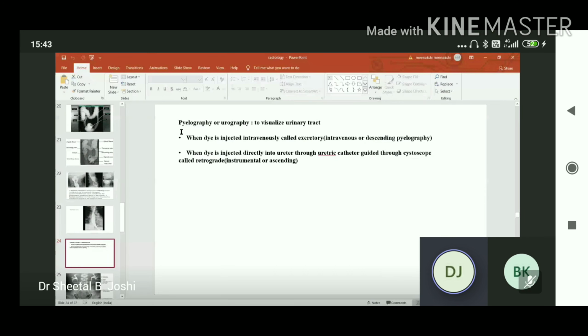Now the pyelography or the urography, to examine or to visualize the urinary tract, the kidney, ureter and the bladder and their functioning, the anatomical and physiological assessment of the kidney. When the dye is injected intravenously, directly into the vein, it is known as excretory, intravenous or descending pyelography. When the dye is injected directly into the ureter through a ureteric catheter guided through a cystoscope, it is called retrograde instrumental or ascending pyelography.